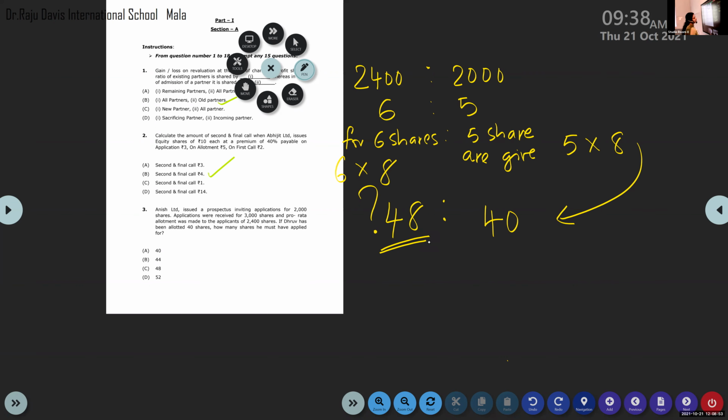Or you can solve it by cross multiplying: 40 into 6 divided by 5.